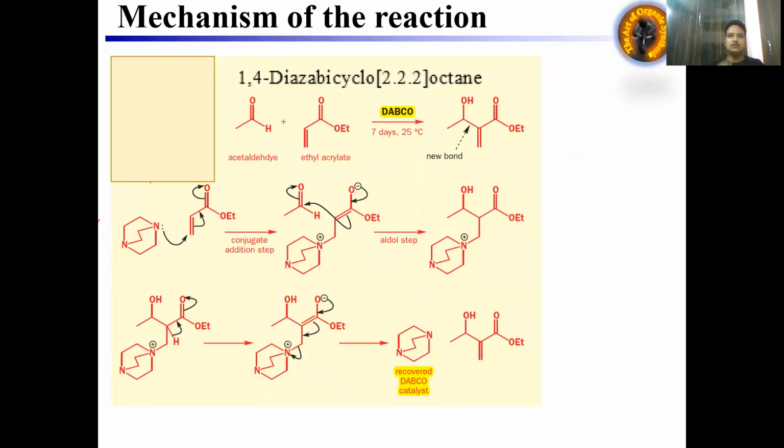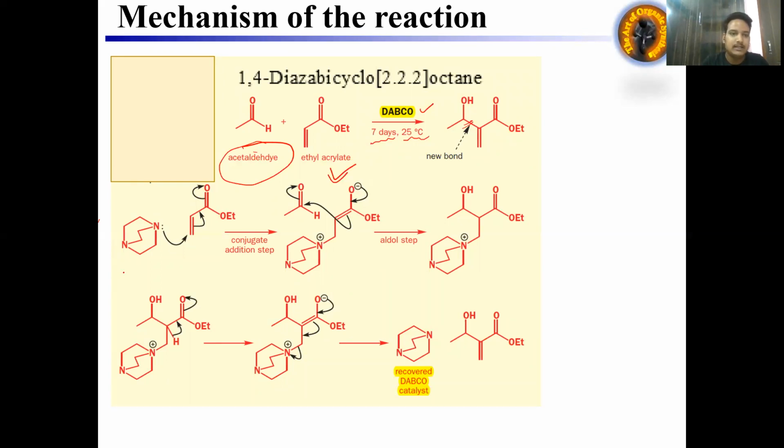Now we talk about the mechanism of this reaction. In this mechanism, we have acetaldehyde treated with ethyl acrylate, and we have DABCO base here. The reaction takes too much time, like 7 days at 25 degrees, room temperature. When these substrates react with each other in presence of DABCO base, we are getting carbon-carbon bond formation, as I have already discussed. This is one of the important reactions. So what is the mechanism here?